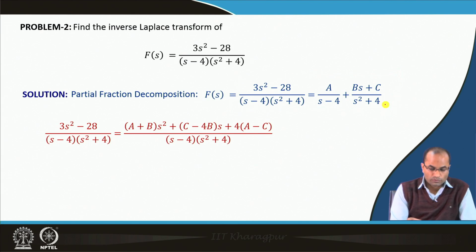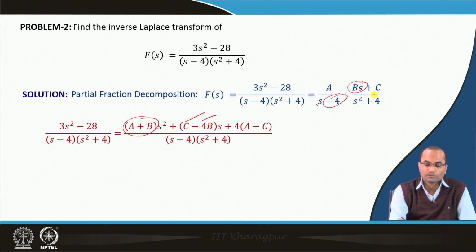Okay, so going to these partial fractions, we have 3s² − 28. Here also we make the denominator equal. Then in the numerator we will get A s² and B s² terms, so with s² we will have A + B. With s we will have −4B s and there will be C s, so C − 4B is the term with s. And the third one is the constant term, so there will be 4A and −4C, so 4A − 4C.